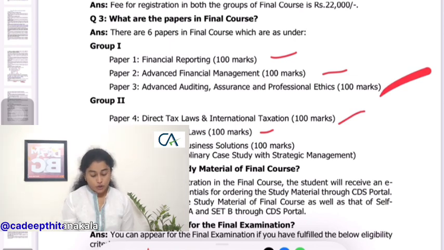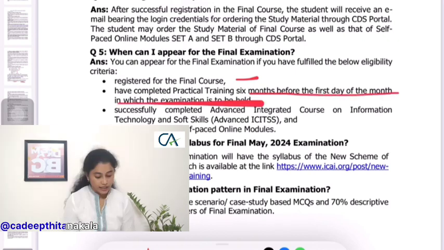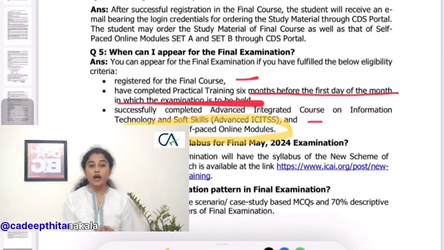The most important point is when can you appear for the final exam in this new scheme of ICAI. First, you should have registered for the final course, which is mandatory, and you should have completed practical training 6 months before the first day of the month in which the examination is held. Okay, and you should have successfully completed your advanced integrated course on information technology and soft skills, which will be conducted by ICAI in its ICAI Bhavan in respective cities. You should have qualified all the 4 self-paced online module exams. This is mandatory for all the people who are registering after 1st of July 2023.